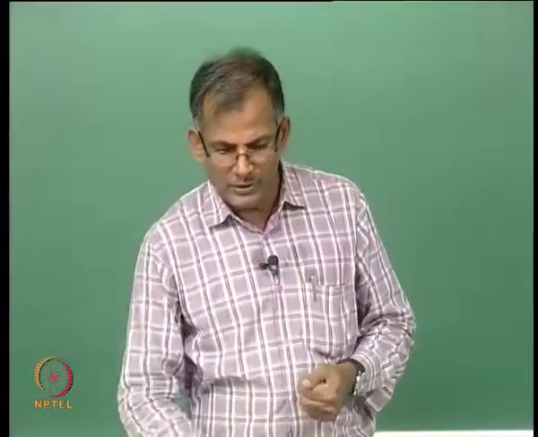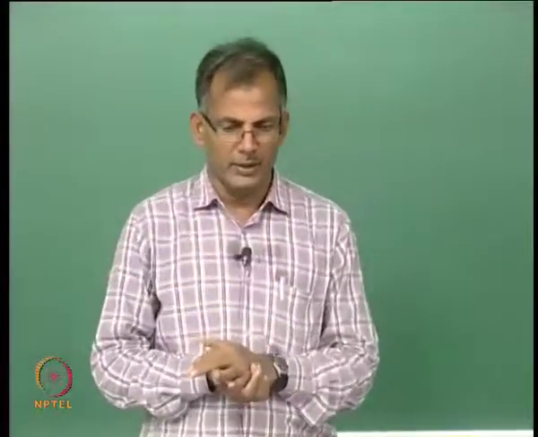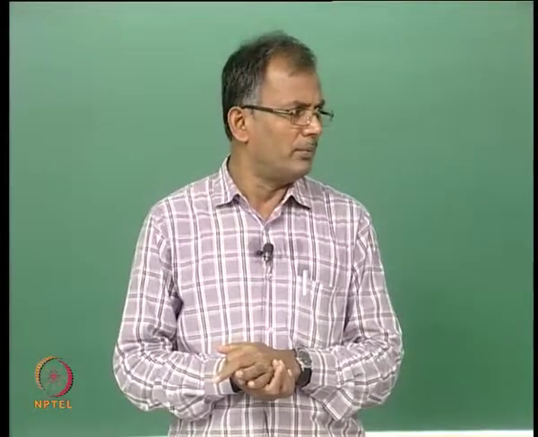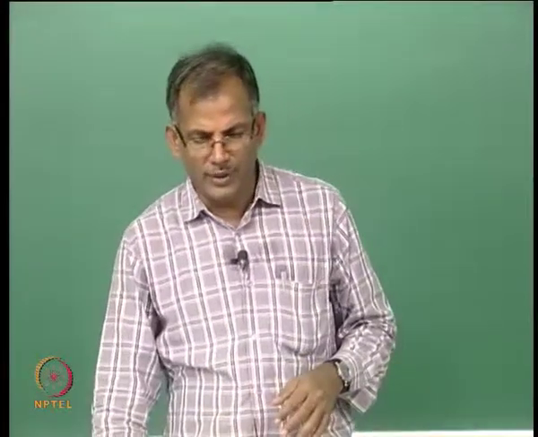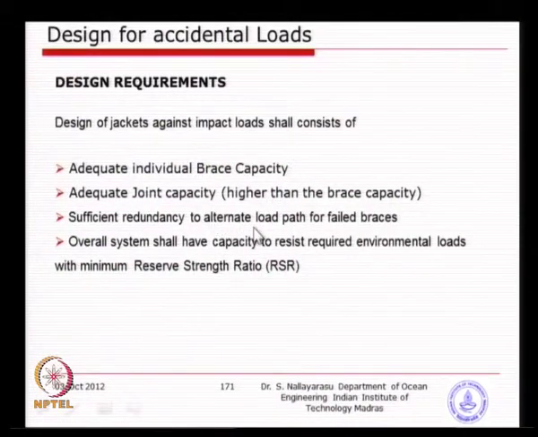So, how do we get this? Basically, we set the design requirements. First, adequate individual brace capacity should be available, adequate joint capacity, which is what we were discussing just now, and sufficient redundancy to provide an alternate load path for failed braces. This is very important. I think the typical example will be the X brace.